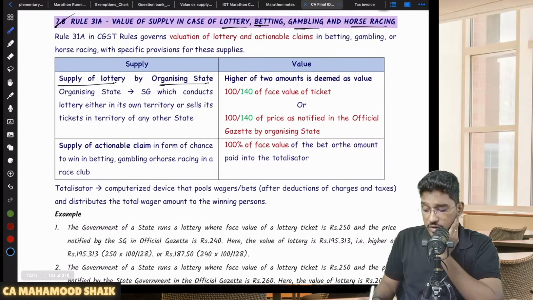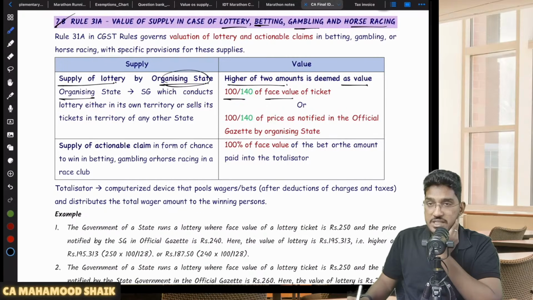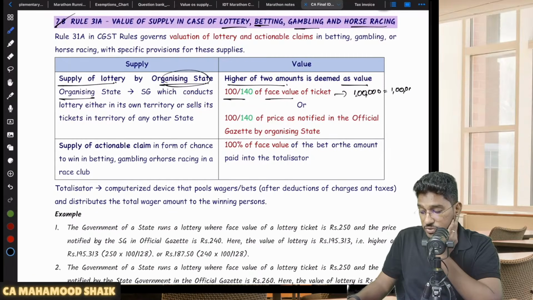In case of supply of lottery by the organizing state, if the lottery tickets are getting sold by the state, then the higher of the two amounts will be deemed as value. What is it? 100 by 140 of the face value of the ticket. Let us say, for example, you are buying a lottery ticket with a face value of 1 lakh rupees. So what will be considered as value? This 1 lakh will be considered as inclusive of GST.